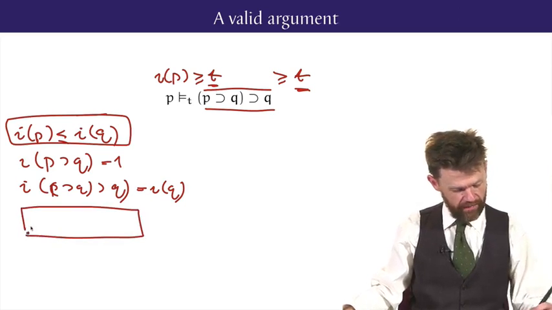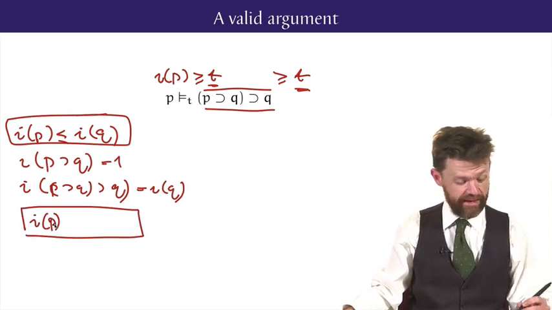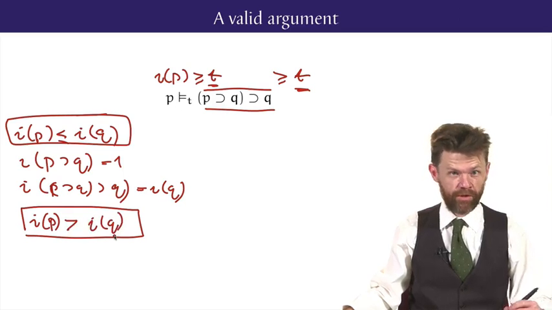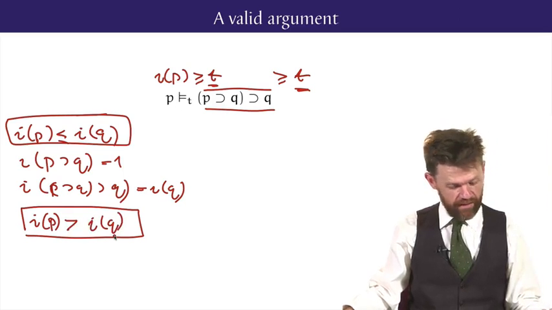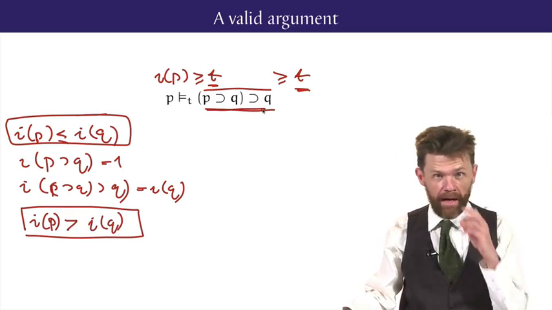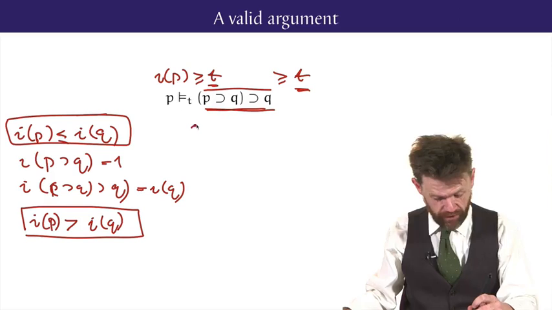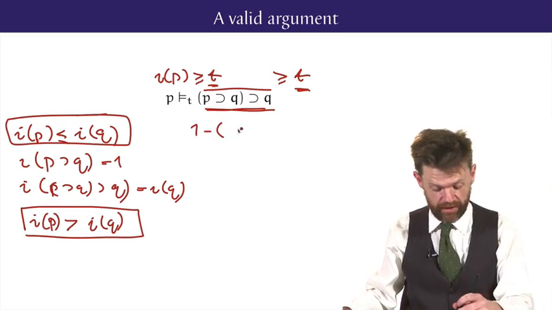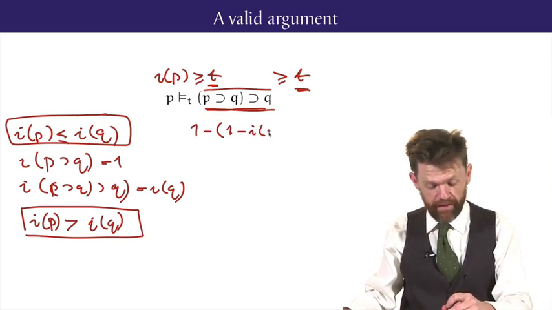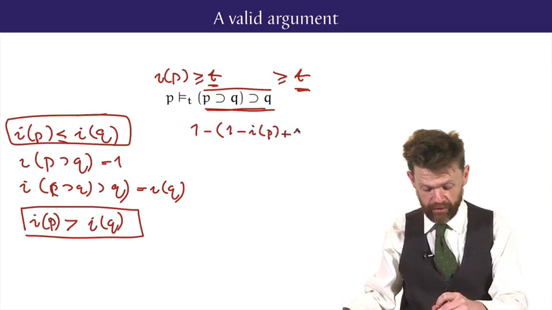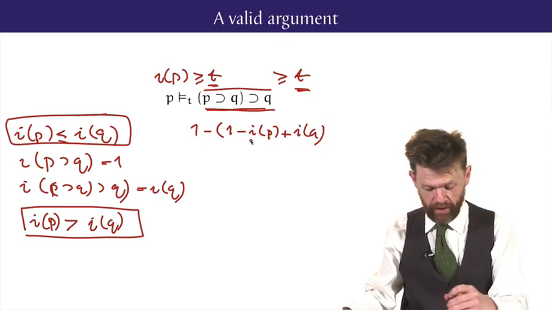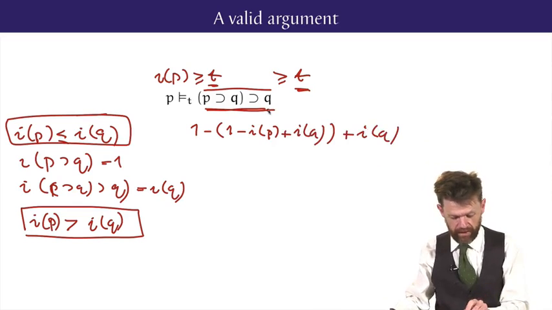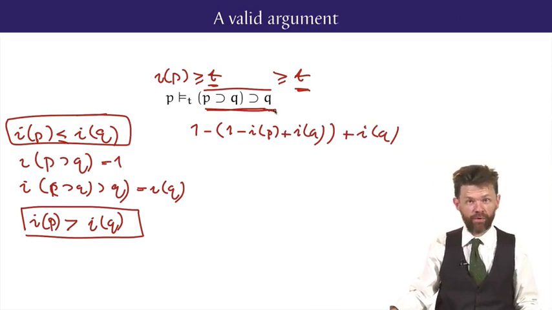On the other hand, if the interpretation of p is not less than or equal to, but rather greater than the interpretation of q, then this conditional here has the following value, and I'll just write it out. It is 1 minus, now the value of p implies q is 1 minus the value of p plus the value of q, and we've minused that, and we've added the value of q, because now that's the consequent of this whole conditional.